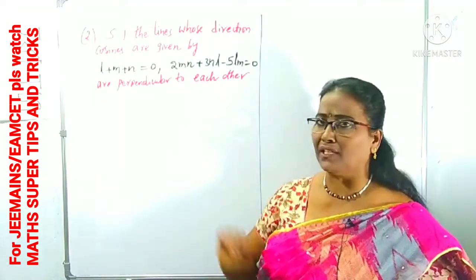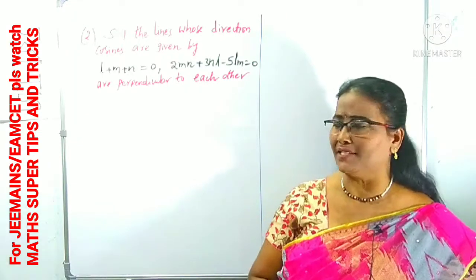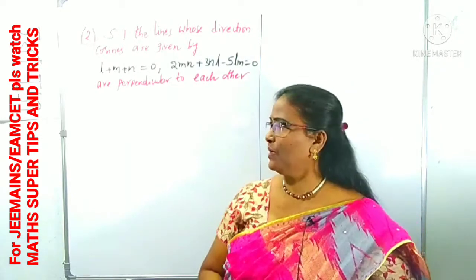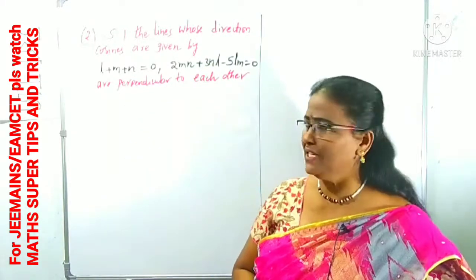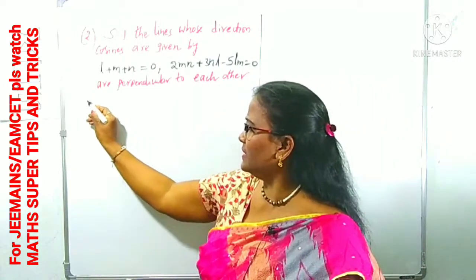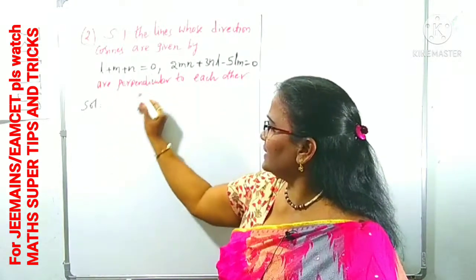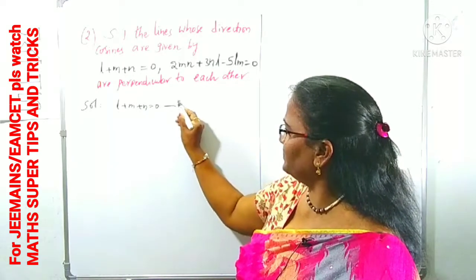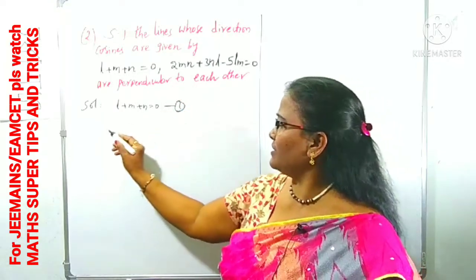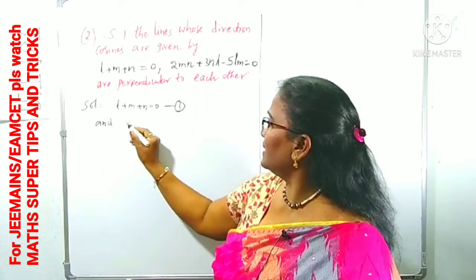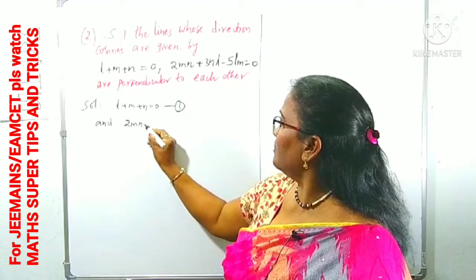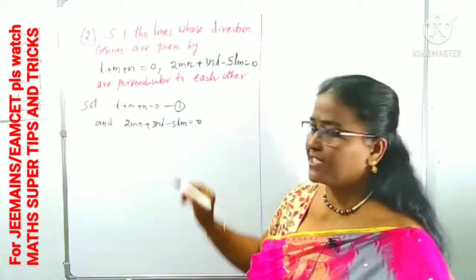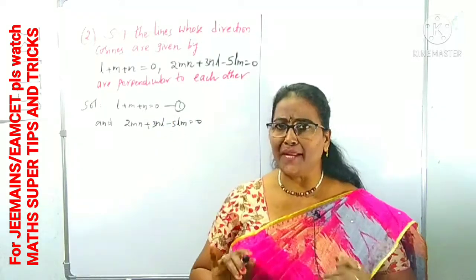How I am solving these two, you have to concentrate. There are two equations. How can you solve them? That is a major point here. By solving these two, what can you get? That is our first point. First, take the given line L plus M plus N is equal to 0 as equation 1. And the other equation, 2MN plus 3NL minus 5LM is equal to 0, as equation 2. We can solve these two like this.